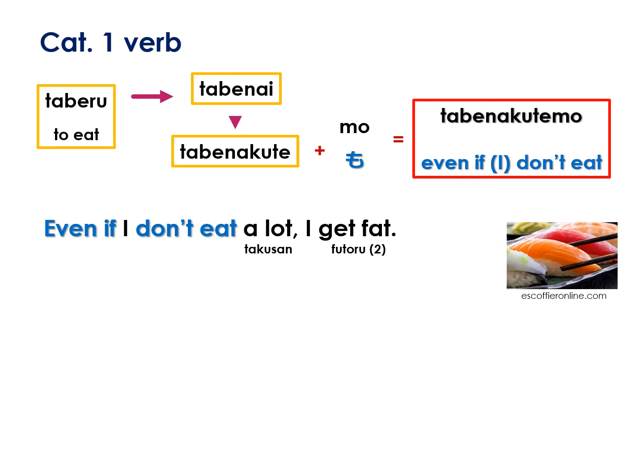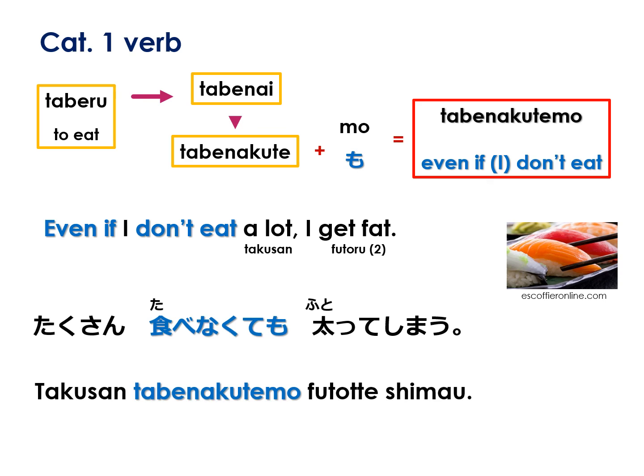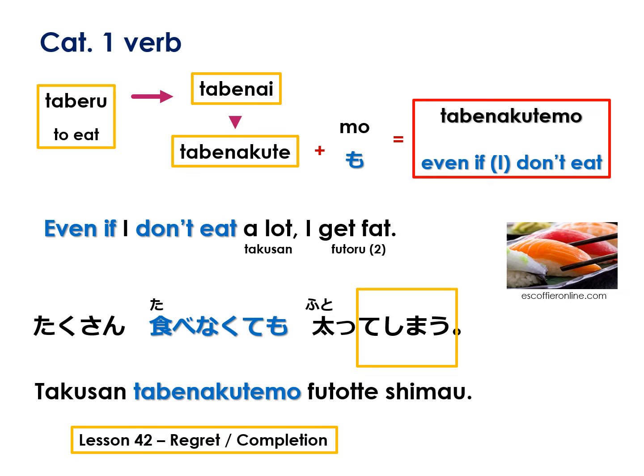Even if I don't eat a lot, I get fat. In Japanese, takusan tabenakutemo futotte shimau. I use the te shimau conjugation here to express the feeling of regret that it's unfortunate I get fat even if I don't eat a lot. To review the te shimau conjugation, you can watch lesson 42.